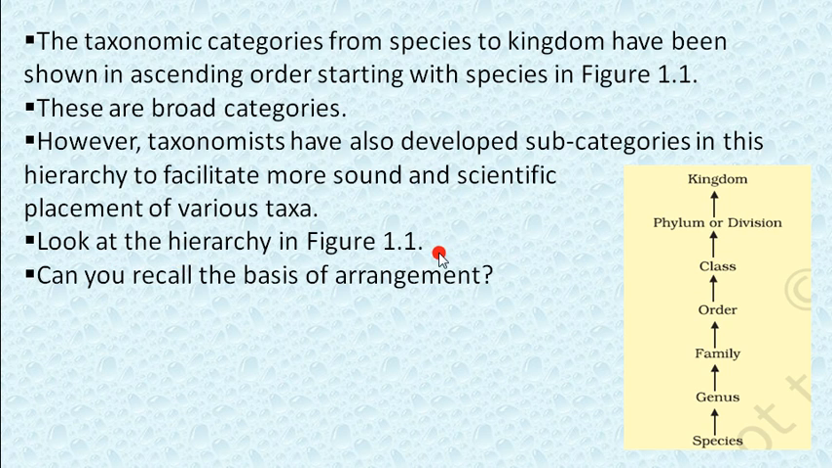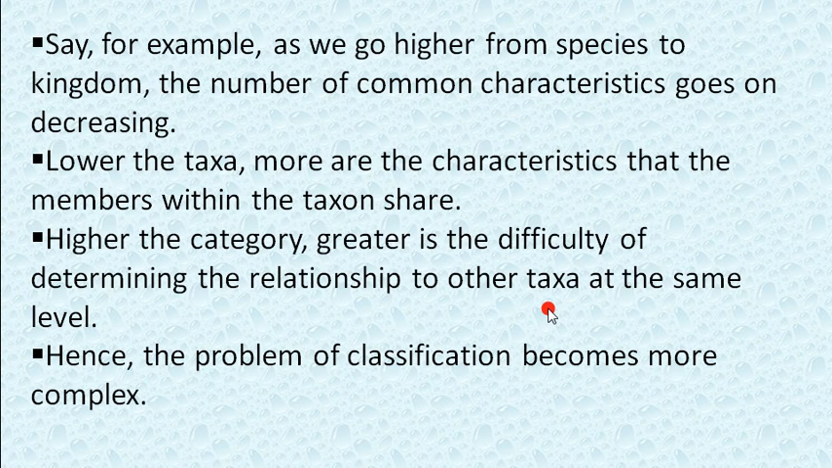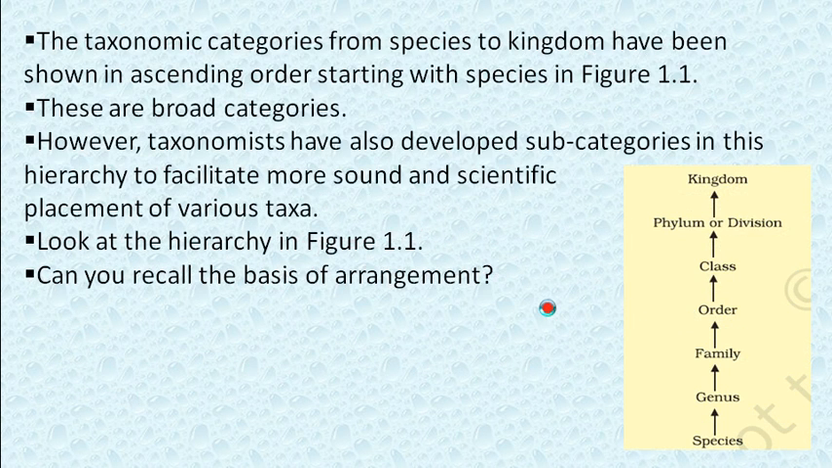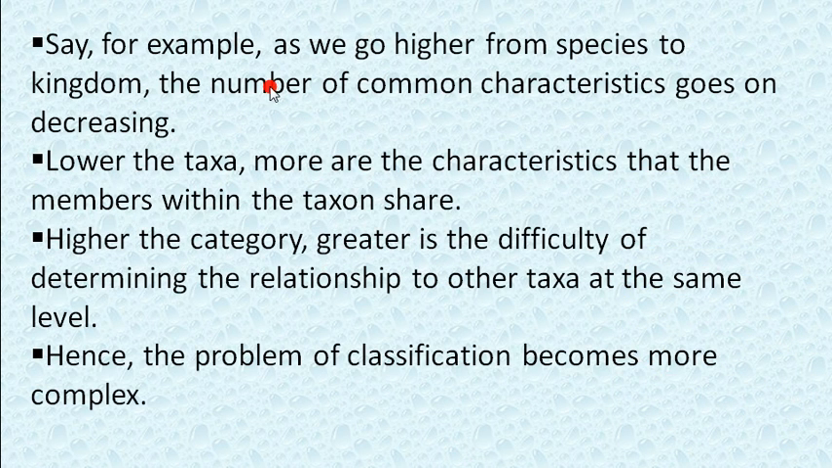Look at the hierarchy in figure 1.1. You can see here. Can you recall the basis of arrangement? We have already discussed this arrangement. For example, as we go higher from species to kingdom, the number of common characteristics goes on decreasing. As I said earlier, from species to the kingdom, the number of common characteristics, it means common features, goes on decreasing. Decreasing means lower, becoming less. Gradually, as we go from species towards kingdom, the common features will keep decreasing.